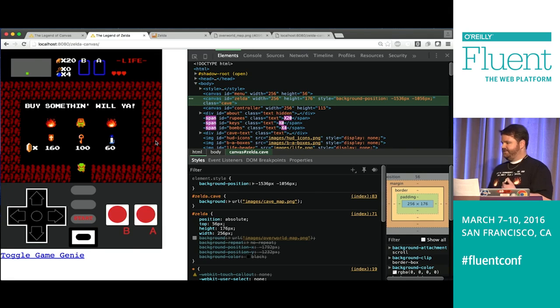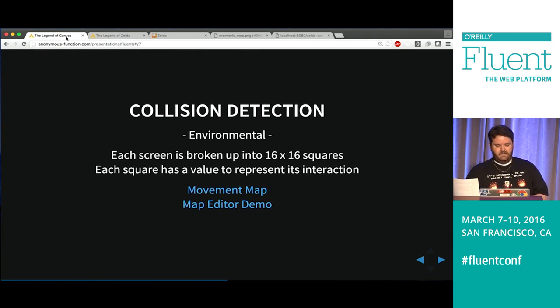So you might be asking yourself, what does control what he can and can't do? That's a good question. So collision detection. Anyone who has spent any amount of time playing a lot of video games like me has probably heard the term collision detection or hitbox. So if we take a look at one of the individual screens, it's broken up into 16 by 16 pixels. And then what I did, I'll show you this here.